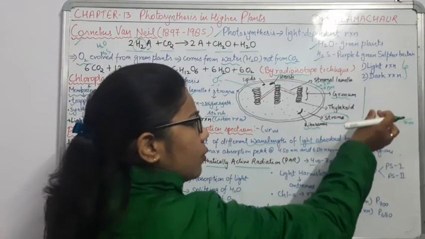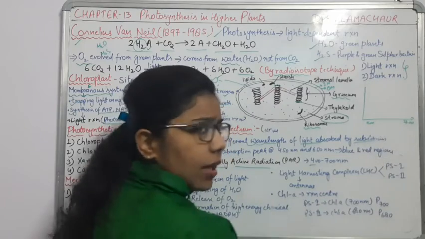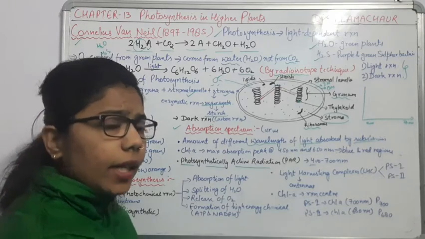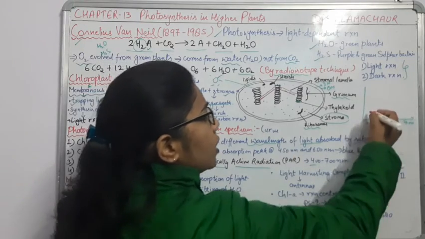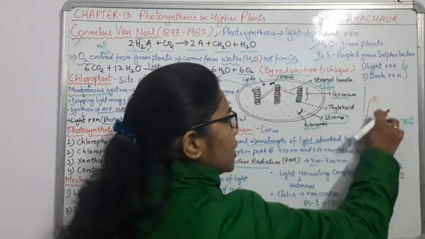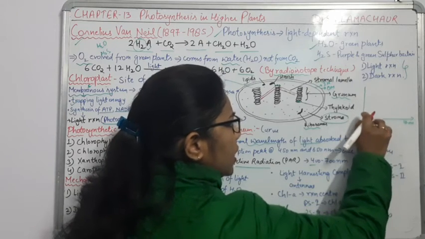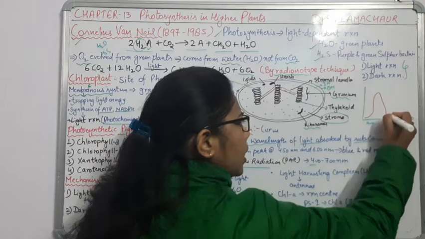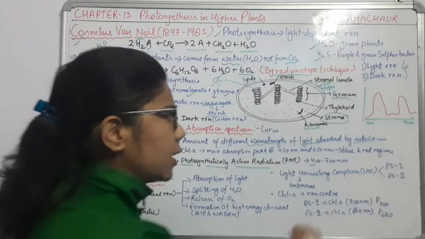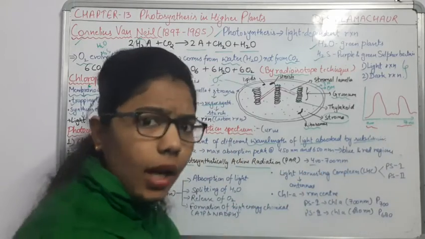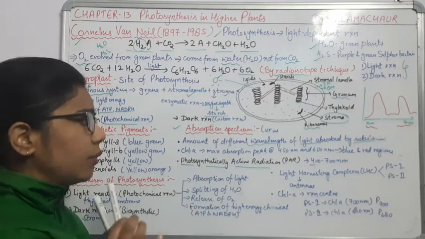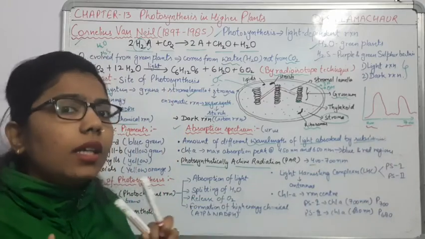How have these pigments absorbed it? The graph will be higher at 400 nanometer, or sometimes you can see at 450 nanometer, higher than at 700 nanometer. So these regions have absorbed more light for photosynthesis. So absorption spectrum is the amount of different wavelengths of light absorbed by the substances.